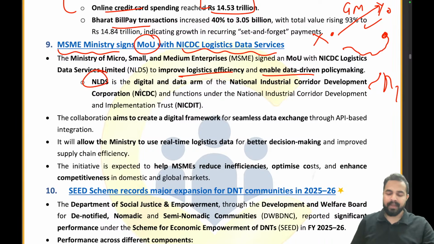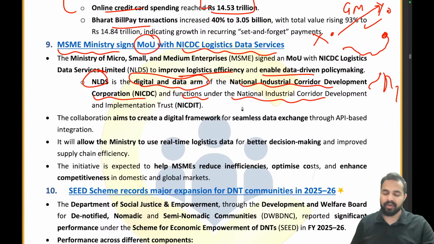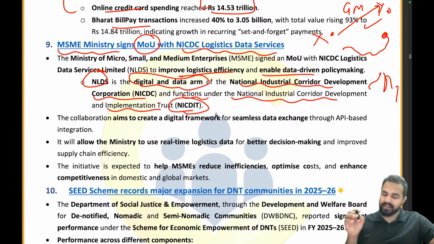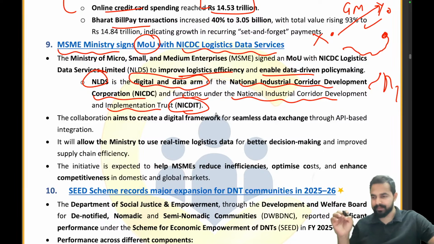NLDS, the NICDC Logistics Data Services Limited, is the digital and data arm of the National Industrial Corridor Development Corporation, and functions under the National Industrial Corridor Development and Implementation Trust, NICDIT. Right?